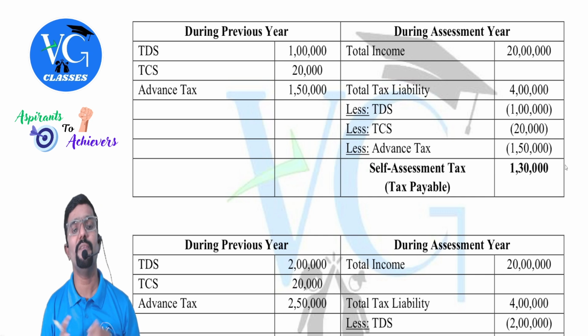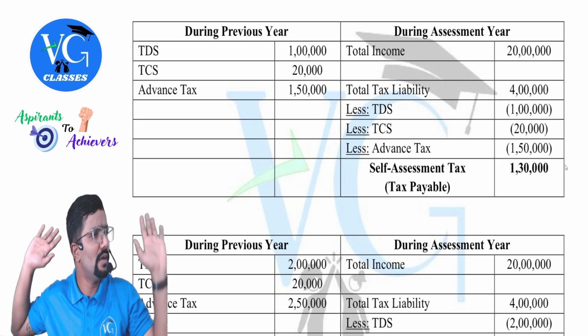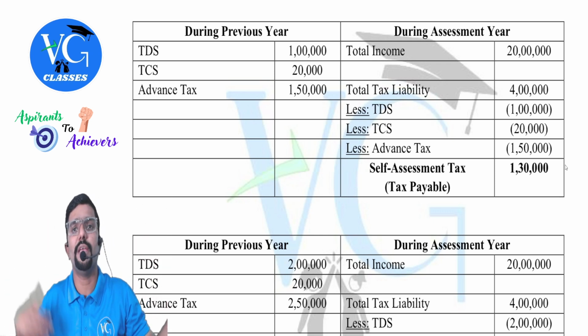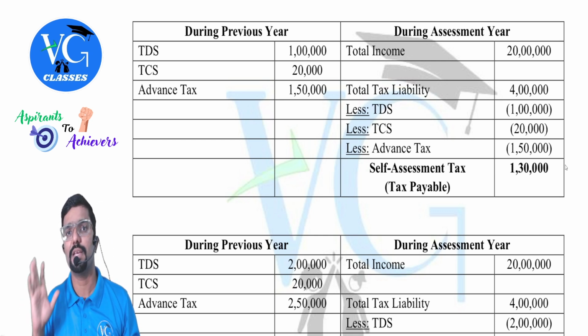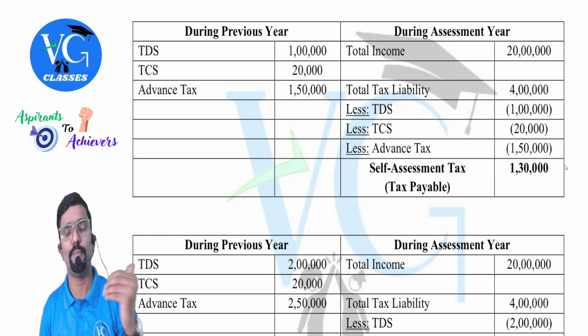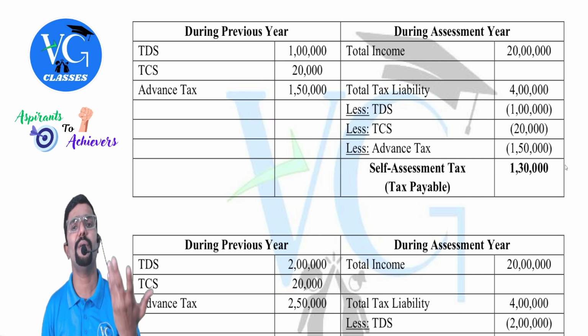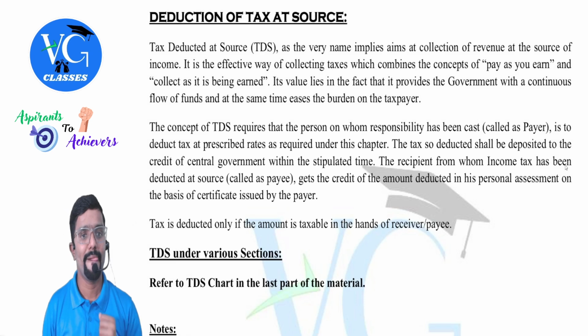Clear? Because some people may believe that on my income TDS is deducted means I already paid full tax, I will not file returns or I will not pay any more tax on that. No, no, no, no. Government didn't tell TDS is a final payment. They are just trying to get it in advance. Remaining, if any, you have to pay it. Sir, what if I have paid extra also? I can claim a refund, which we also discussed. Okay.